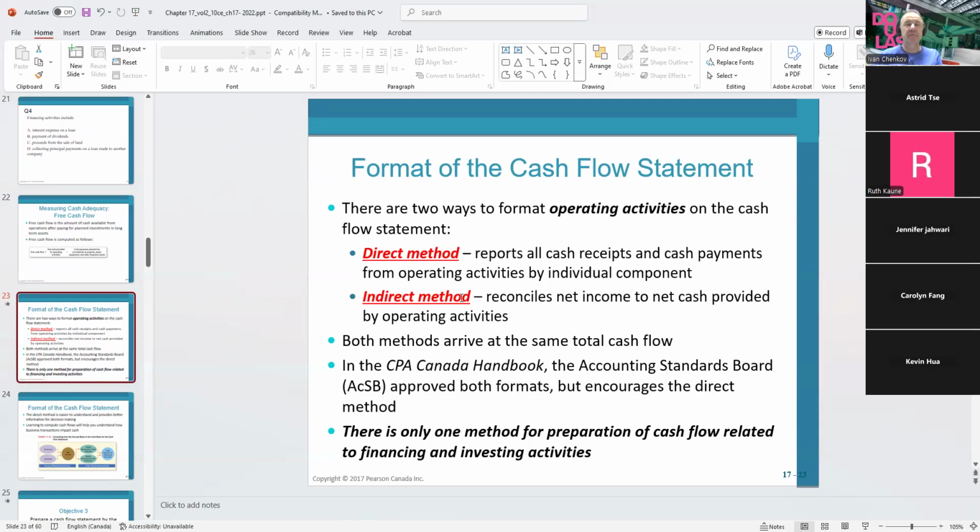For the investing and financing activities, there's no direct and indirect. They're done the same way. Only operating activities have the direct method and the indirect method.